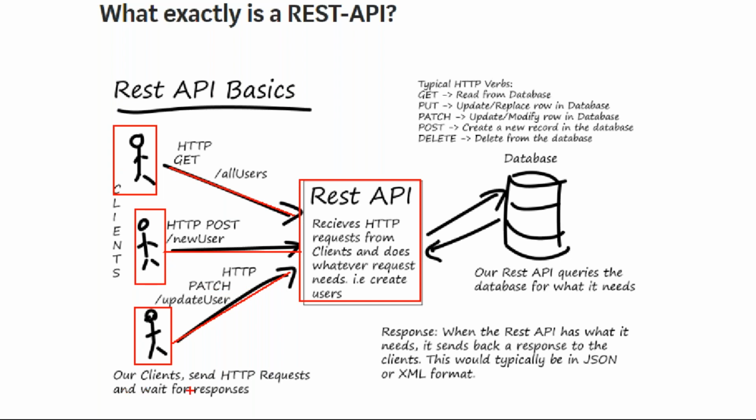So clients send the HTTP request and they are waiting for the response, guys. So what is the client's behavior? They are going to send the request, guys, and they are waiting for the response. Finally, they are getting the response, maybe success or maybe failure, but they get a success response or a failed response. That's why clients send the request and wait for the response. That is the client role.